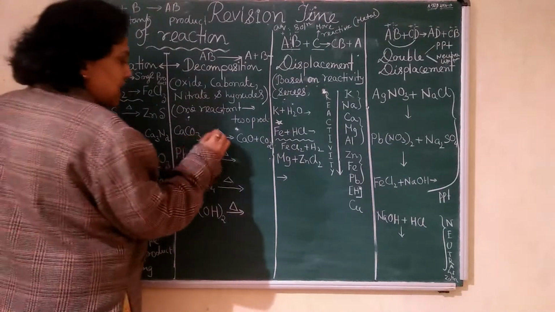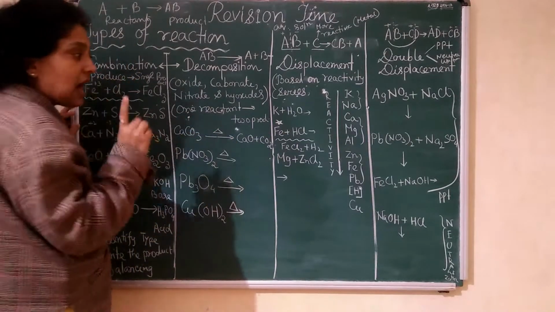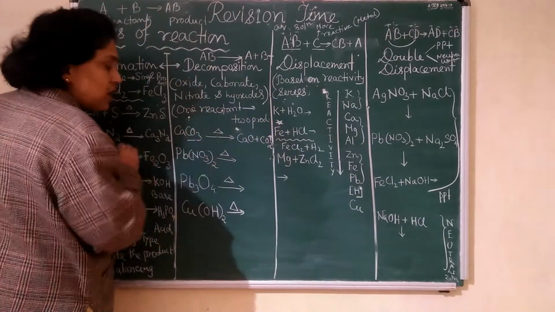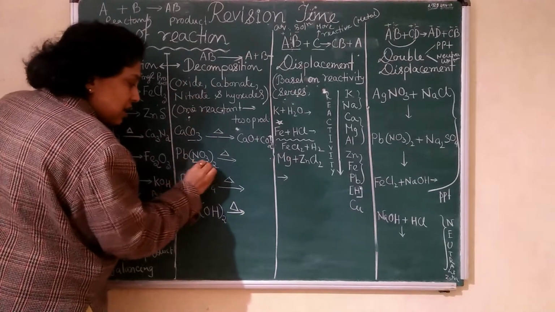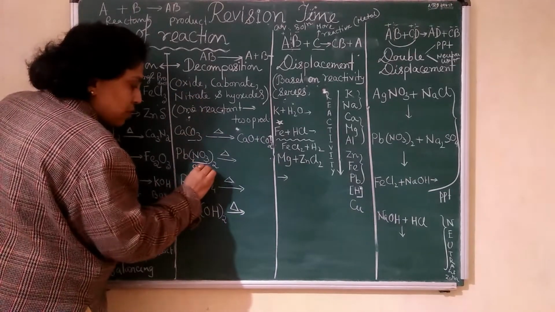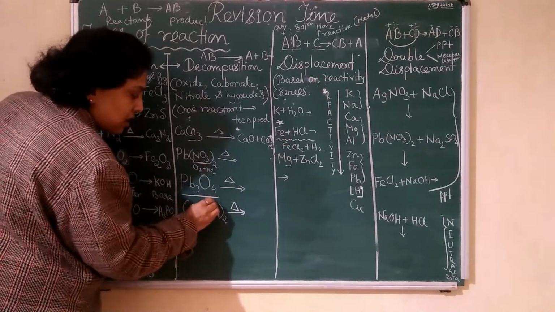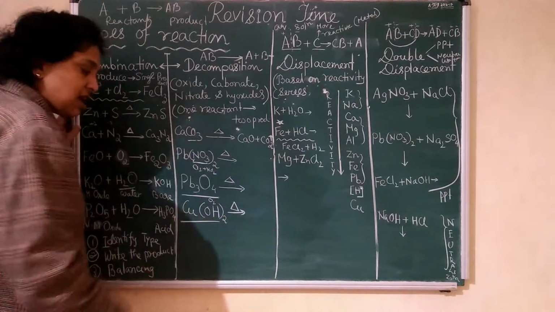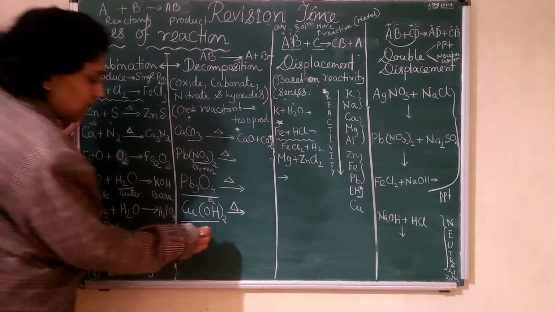Okay, so remaining things you can do. And what I said, whenever a decomposition reaction takes place, there will be a certain gas evolved. If it is a carbonate salt, then carbon dioxide. If it is a nitrate salt, then 2 gases, O2 plus NO2. If it is an oxide salt, only oxygen. If it is a hydroxide salt, then hydrogen.